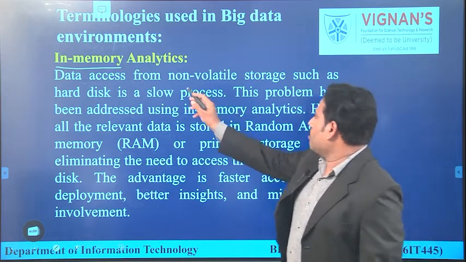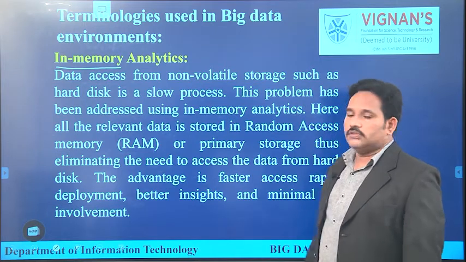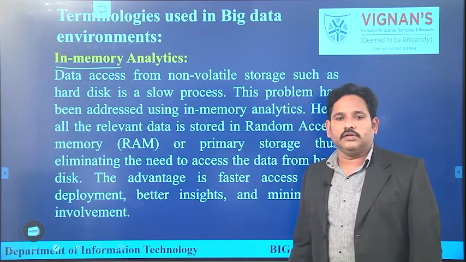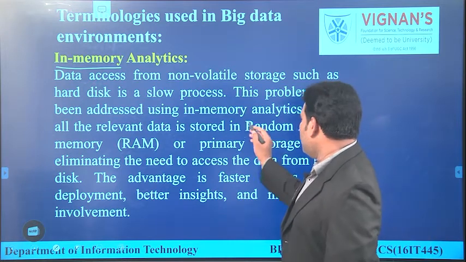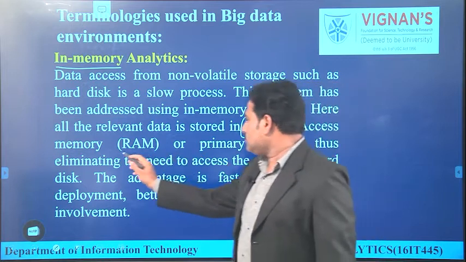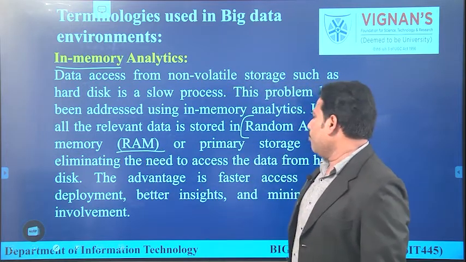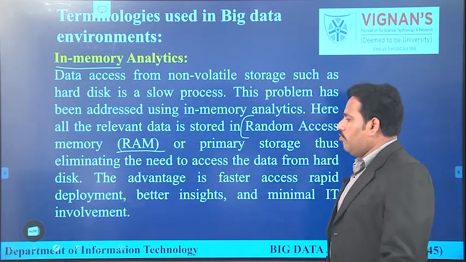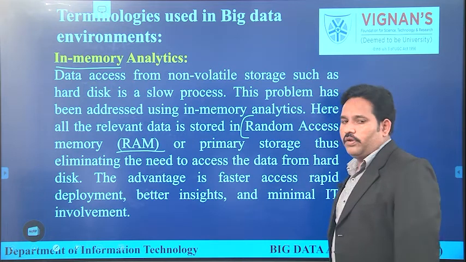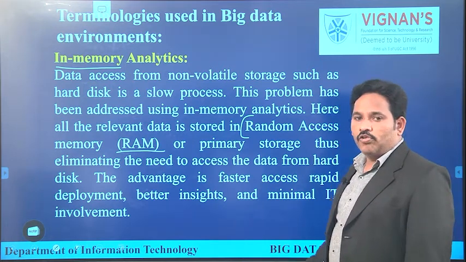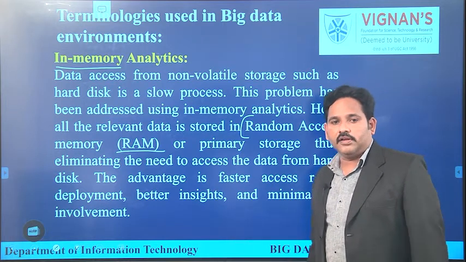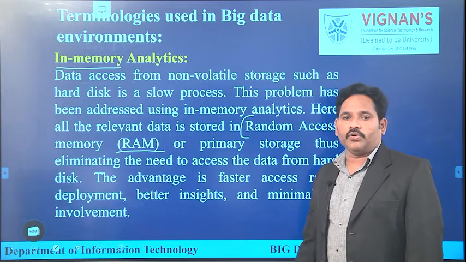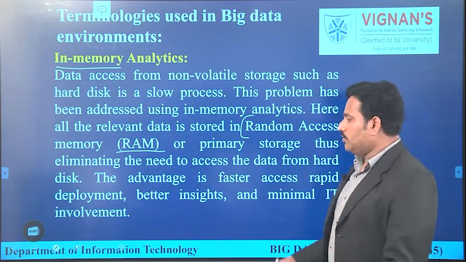Now, data access from a volatile storage. As we know, memory devices like RAM, random access memory, which we can also call primary memory or main memory. How effectively primary storage is used, and how much primary storage we provide to the hardware to support data processing or computation, will give better results.